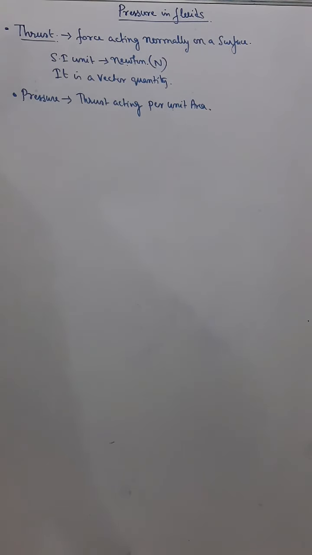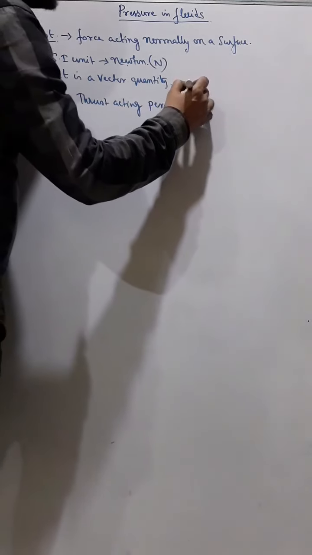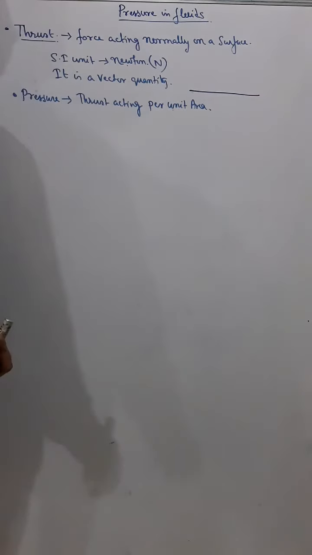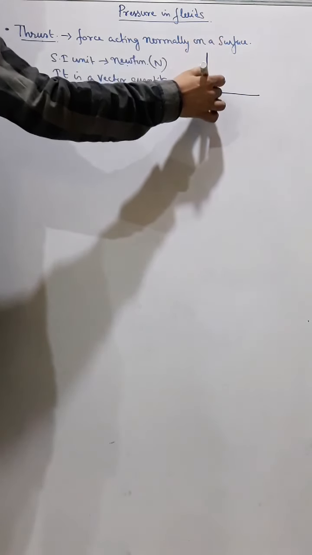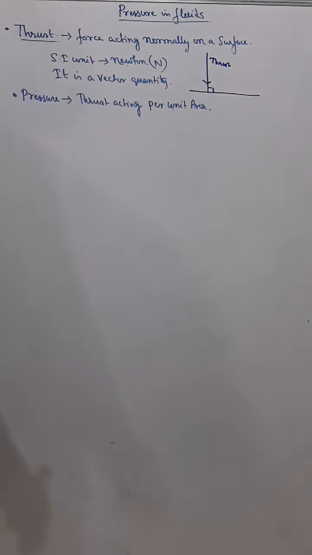Thrust means it is the force acting normally on a surface. Means thrust is a force, the force which acts normally on a surface, that is called thrust. Normally means perpendicular. Now suppose this is a surface, then if a force acts directly perpendicular in this way, we say that is a thrust. So this is thrust. It should be perpendicular with the surface.